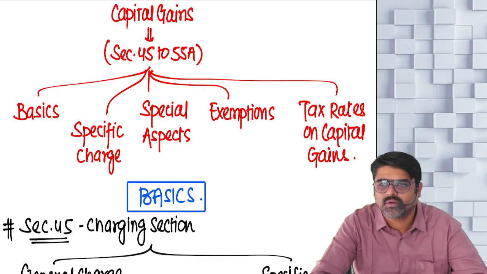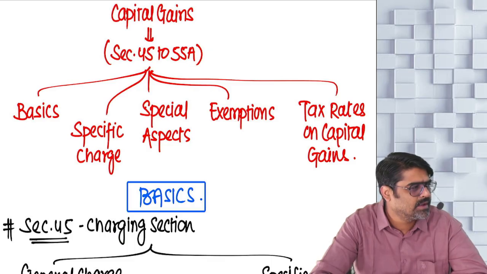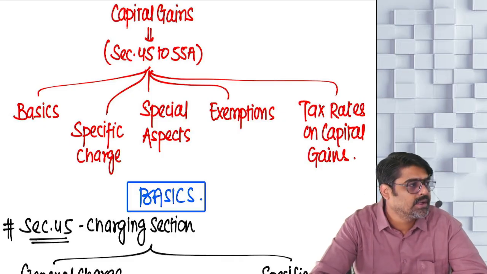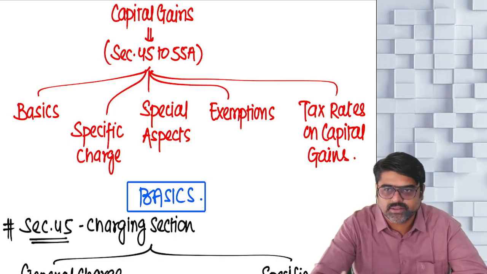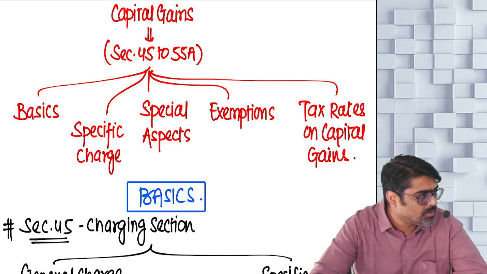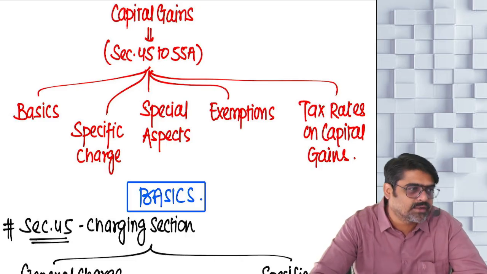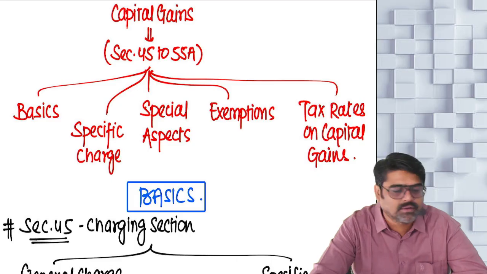What is the tax rate on long-term capital gain? 12.5%. What is the tax rate on short-term capital gain? 20%. Yes or no? But in this chapter, the tax rates will be discussed in detail. What are the tax rates, what important things you should keep in mind while applying the tax rates on your long-term capital gains, all those things we are going to discuss in detail.